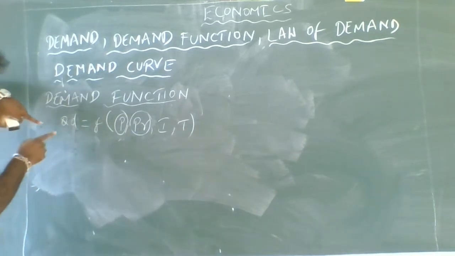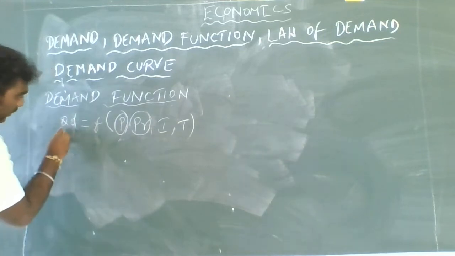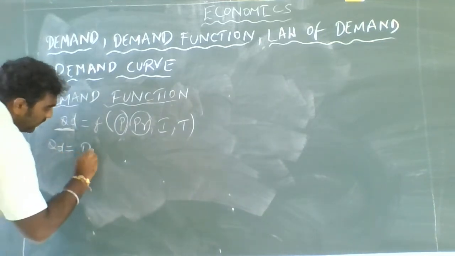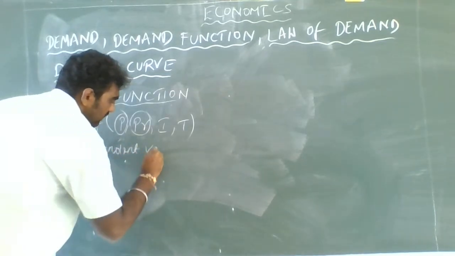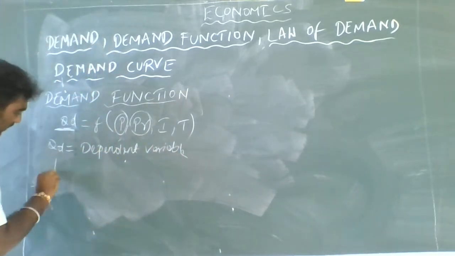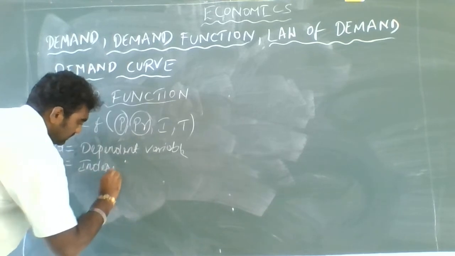So if I write QD equals F of P, it means that QD is a dependent variable and P is an independent variable.